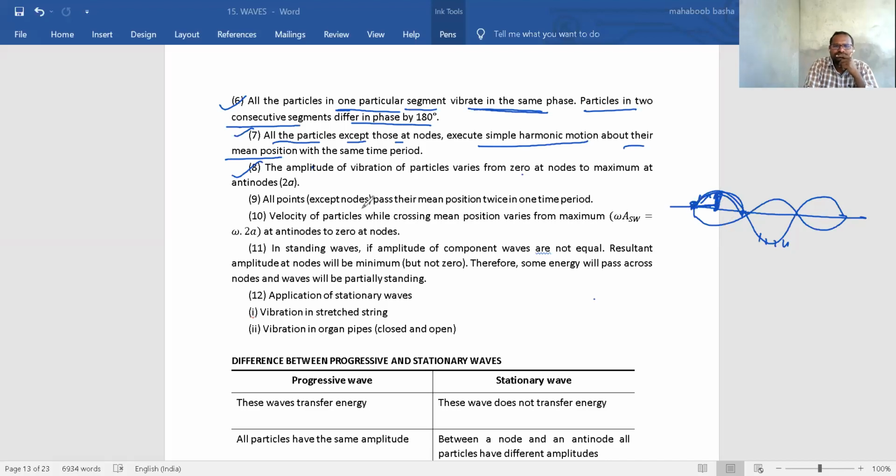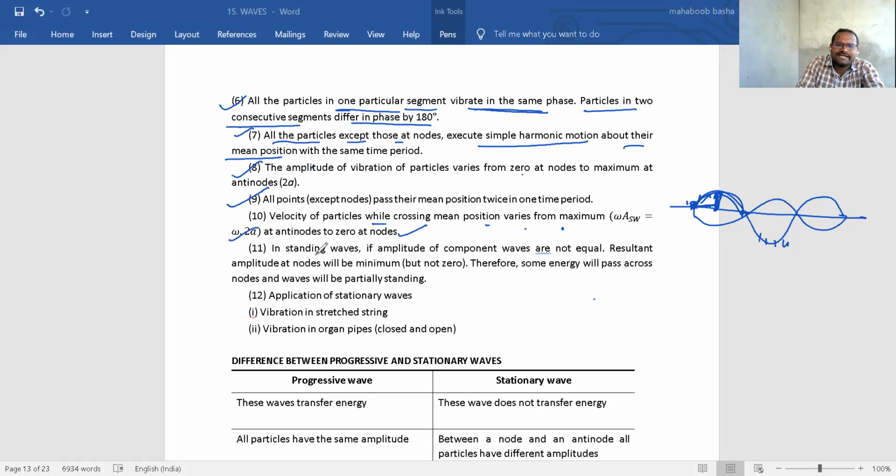Next point, all the particles except those at nodes pass their mean position twice in one time period. So they will go up and down 2 times in one time period. This is also an important point. Next, the velocity of a particle while crossing the mean position varies from maximum at antinode to 0 at nodes. Remember this point.